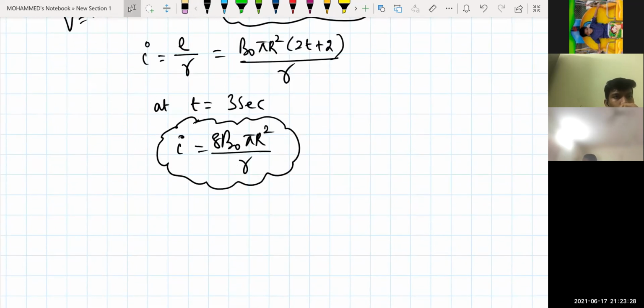Even if he's asking force, I can calculate force acting on a conductor, given by the formula F is equal to BIL.